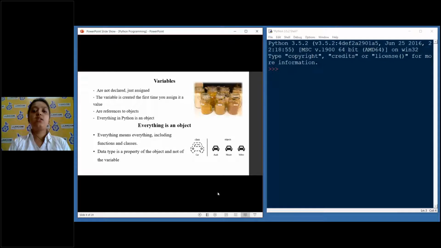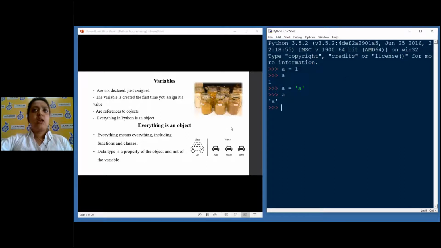But in Python, the moment you assign a value to a variable, it automatically takes in the value. I'll just show you one small example. Here on your screen, you can see that I have written A equals 1. And when I show A, it shows 1. Had I assigned a character, it would have shown that character. What does this mean? We don't have to tell the compiler in Python programming that we are going to use an integer value or a character value. It automatically takes the value and converts it into the required data type.